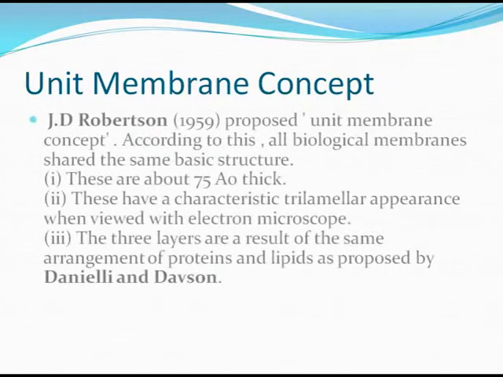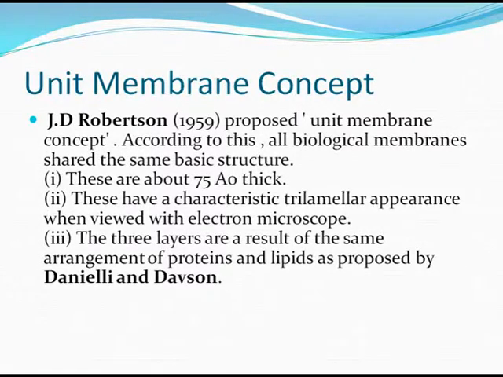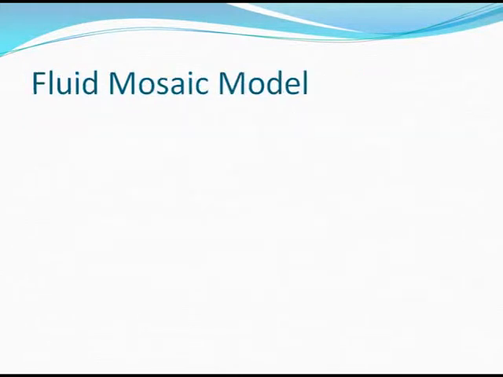What is the unit membrane concept? J.D. Robertson proposed the unit membrane concept. According to this, all biological membranes share the same basic structure. They are about 75 angstroms thick and have a characteristic trilamellar appearance when viewed under an electron microscope. The three layers are a result of the same arrangement of proteins and lipids as proposed by Danielli and Davson.